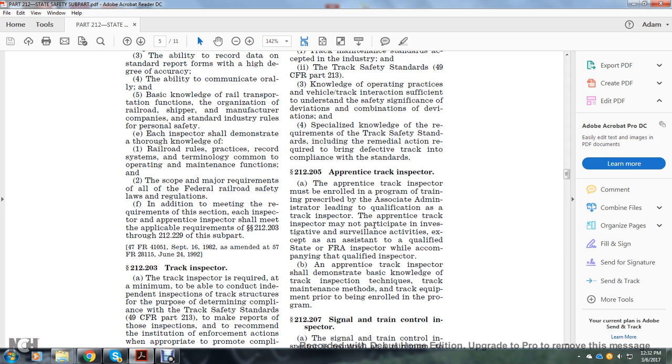212-205, Apprenticeship Track Inspector. The Apprenticeship Track Inspector must be enrolled in a training program prescribed by the Associate Administrator, leading to the qualification of Track Inspector. The Apprenticeship Track Inspector may participate in inspection and surveillance activities, except as an assistant to the qualified State or FRA inspector while accompanying the qualified inspector. An Apprenticeship Track Inspector shall demonstrate basic knowledge of track inspection techniques, track maintenance methods, and track equipment prior to being enrolled in the program.